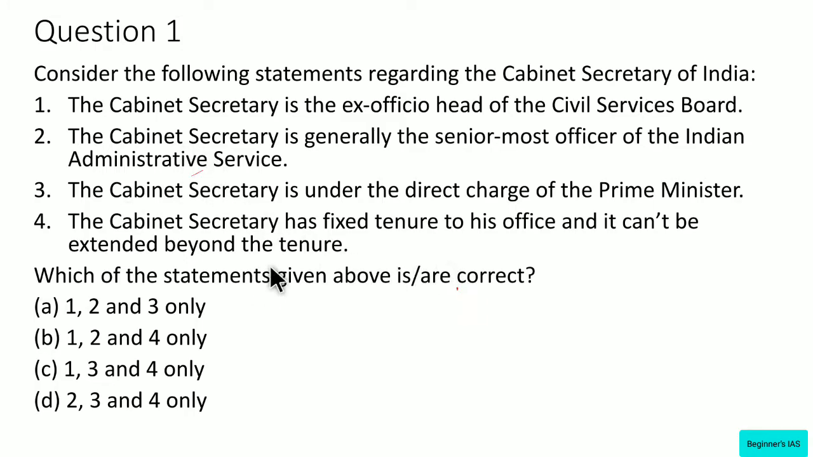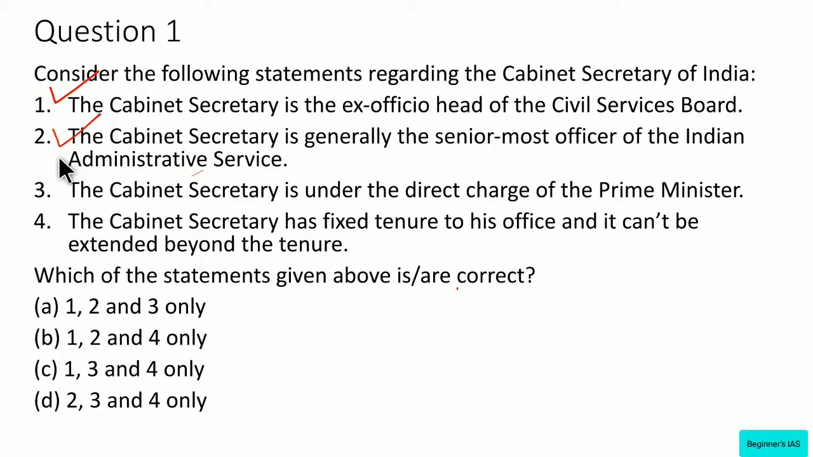One has to note that. So let us discuss the statements. The administrative head of the Secretariat is the Cabinet Secretary, who is also the ex officio chairman of the Civil Service Board. Therefore, the statement is right. What about statement number 2? The Cabinet Secretary is generally the senior most officer of the IAS, that is Indian Administrative Service. Therefore, this statement is also right.